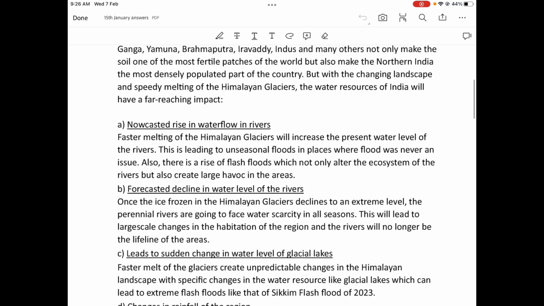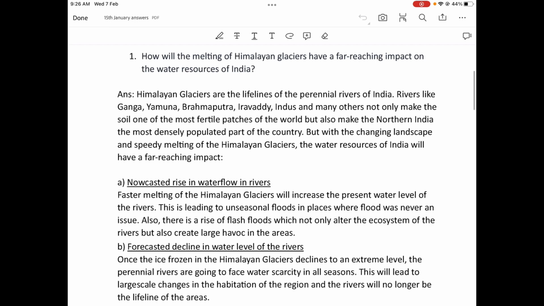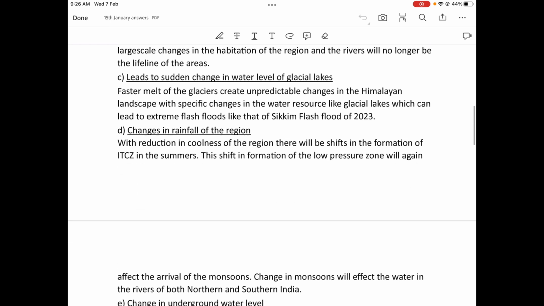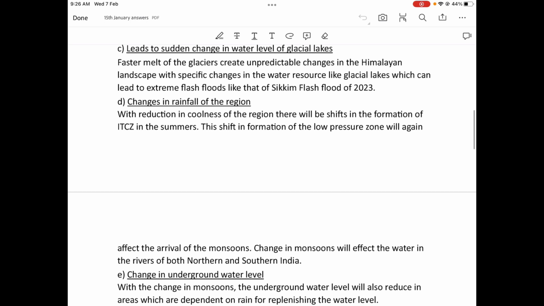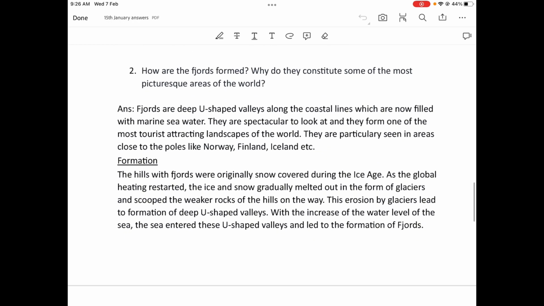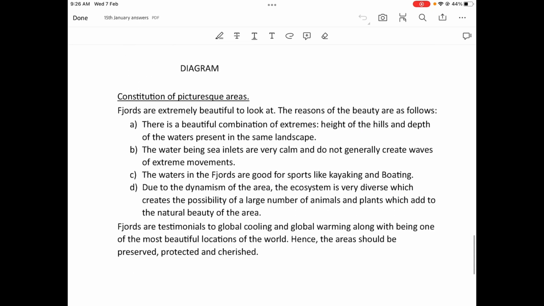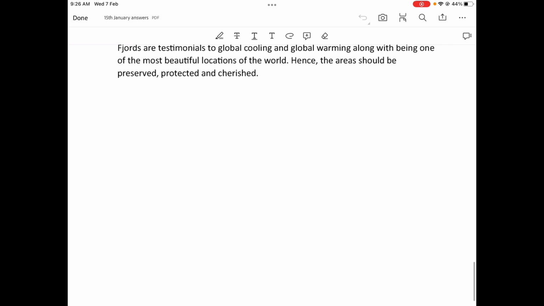Take a screenshot. Screenshot 1. Screenshot 2. Screenshot 3, screenshot 4, and screenshot 5.